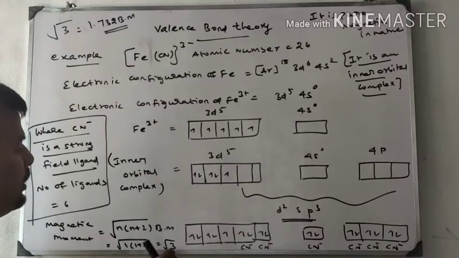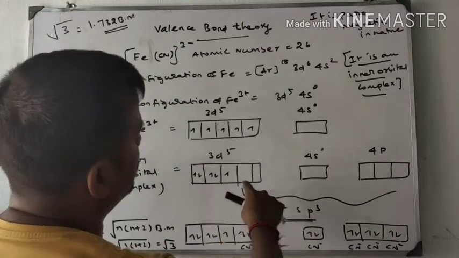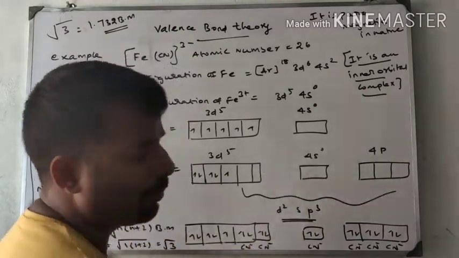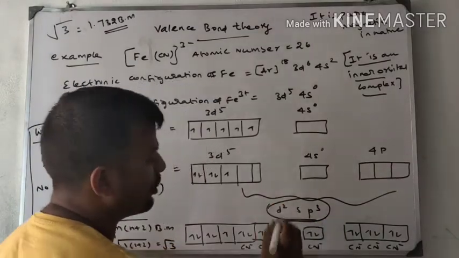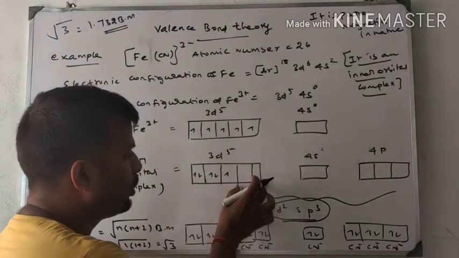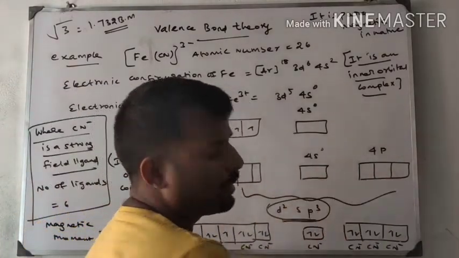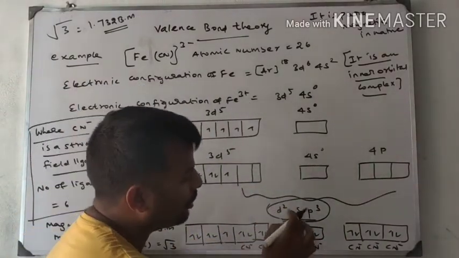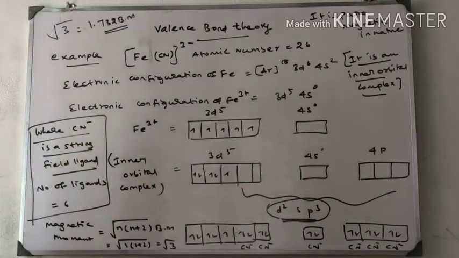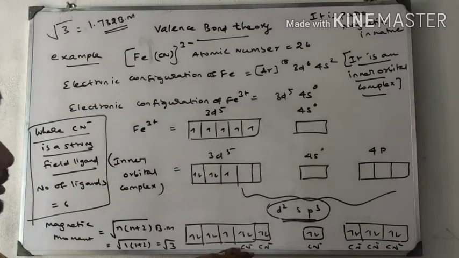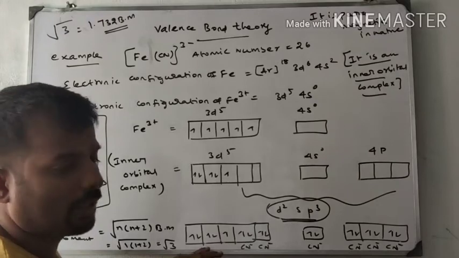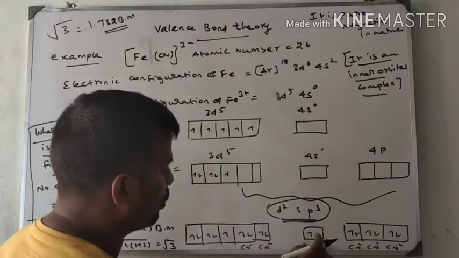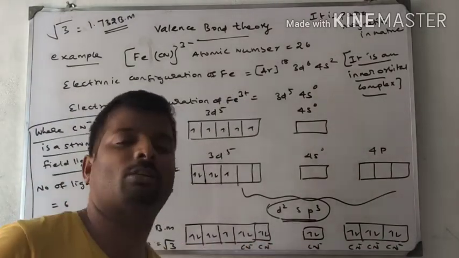Next step, the empty orbitals are ready for hybridization. Which type of hybridization is it? It is d2sp3 hybridization: 2 d orbitals, 1 s orbital, 3 p orbitals. Therefore, it is d2sp3 hybridization. The 6 cyanide ligands donate pairs of electrons. Each cyanide donates a pair of electrons to the central metal atom, so 12 electrons are donated.